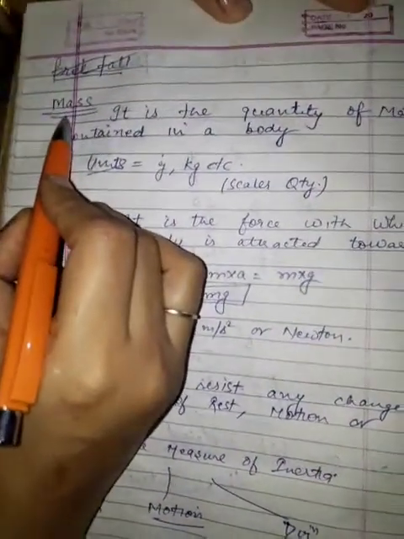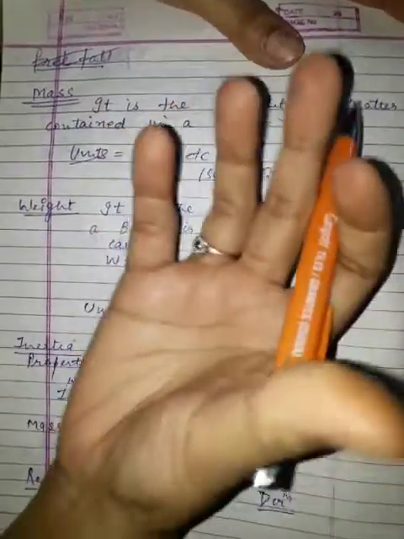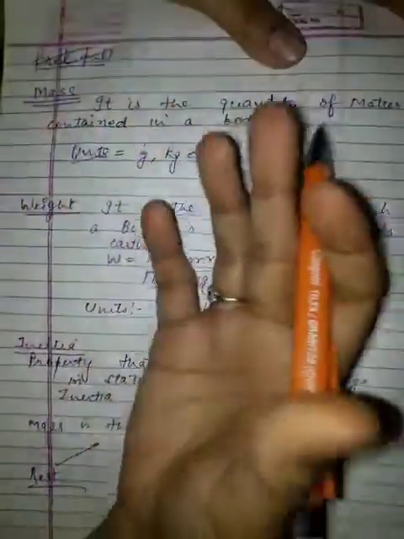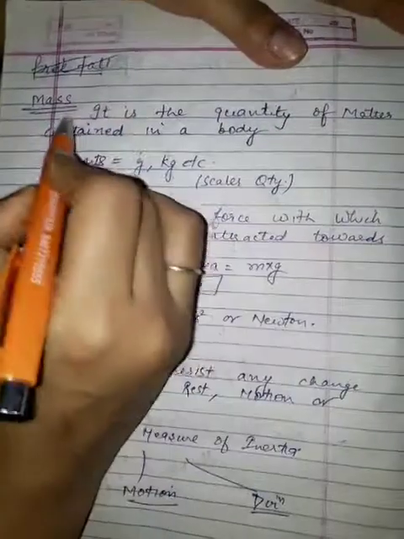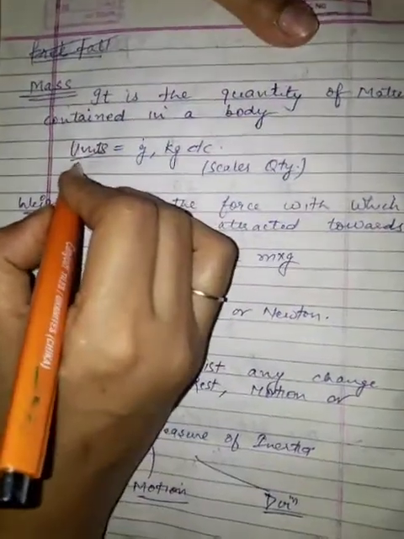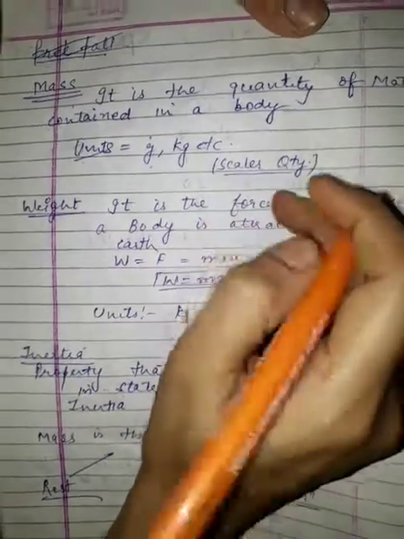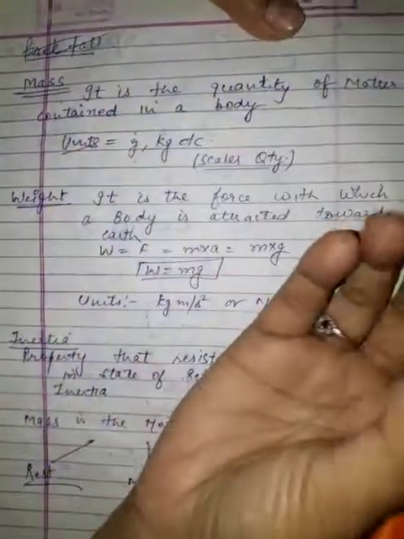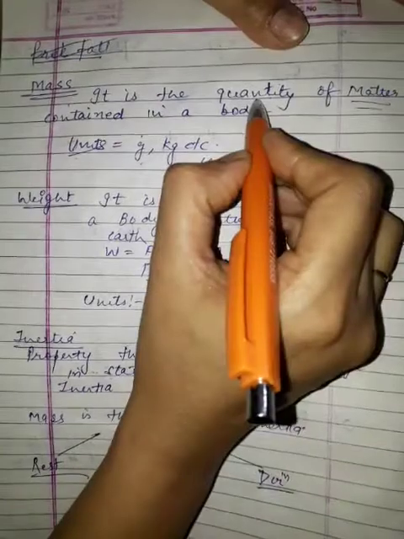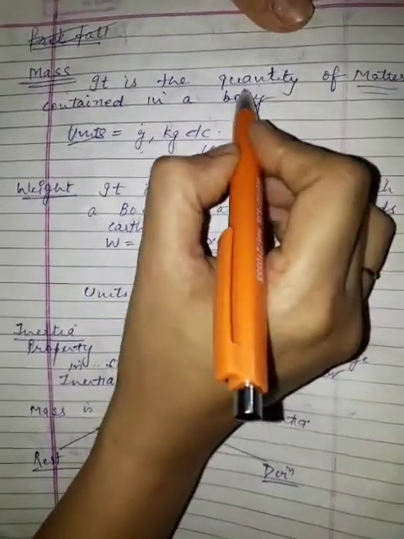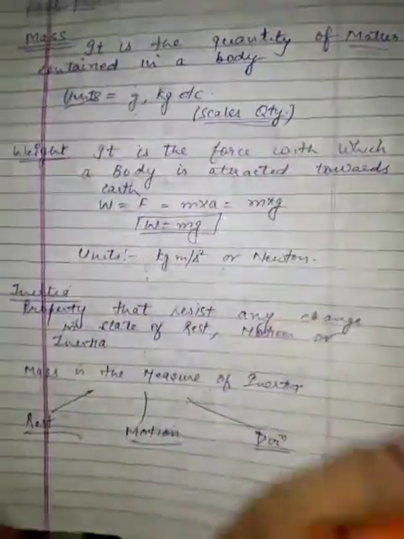So the next topic is mass. What is mass? It is the quantity of matter contained in a body. एक body में कितना matter है, किस चीज़ से बनी है, that quantity is called as mass. Units क्या होते हैं इसके? Units are kilogram or gram, and it is a scalar quantity. I have told it is simply a quantity of matter. How much matter is being contained in a body? That quantity is called as mass. So it is a scalar quantity.